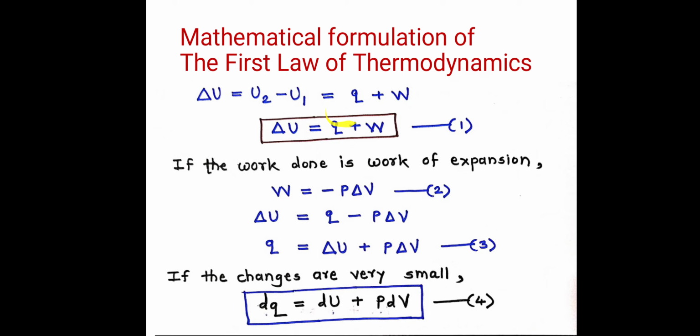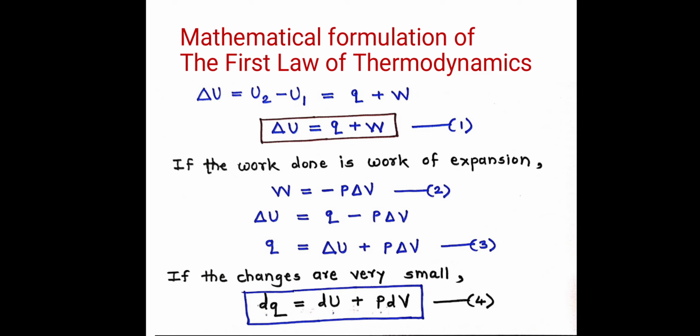The first one is to increase internal energy, so that internal energy becomes U2, and the second is to do some mechanical work, which is denoted by W. So the increase in internal energy from U1 to U2, that difference U2 minus U1, is shown by delta U, and delta U is equal to Q plus W. So this is equation 1, and that equation 1 is the mathematical formulation of the first law of thermodynamics.